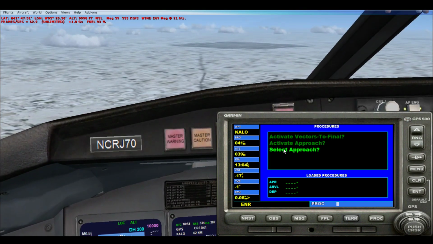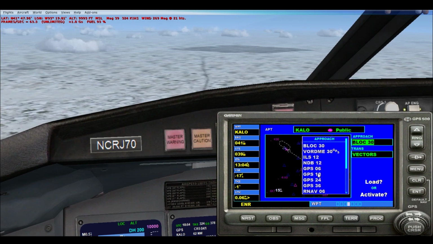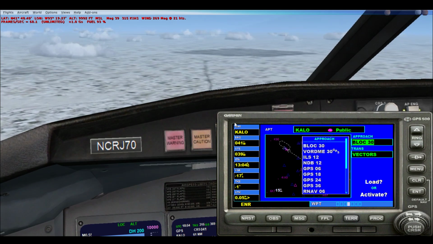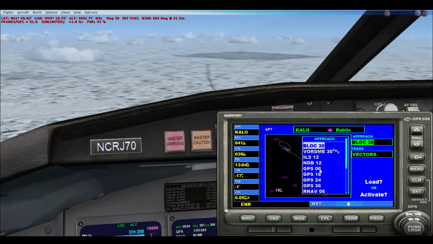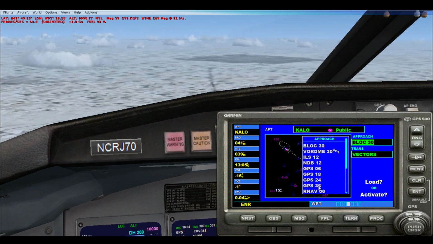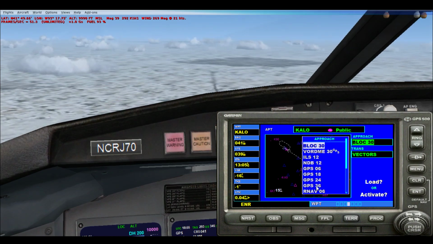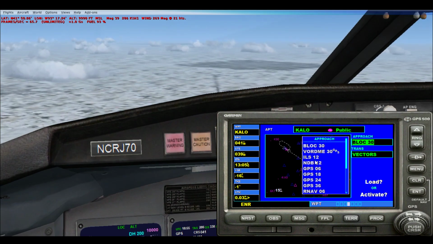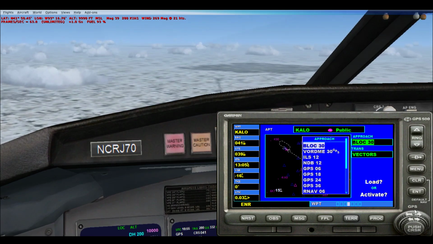Perfect. So we want to select approach. Hit enter, and this gives you a list of all the runways at Waterloo Municipal Airport. We are coming in from Des Moines, so we're coming from the southwest. So we want runway 36, which indicates that the runway is positioned due north, 360 degrees. Deductive reasoning can tell you that runway 12 is at a position of 120 degrees. So we want runway 36.